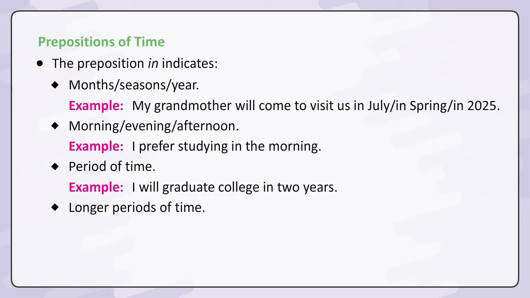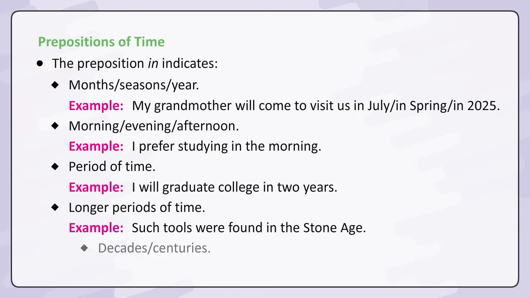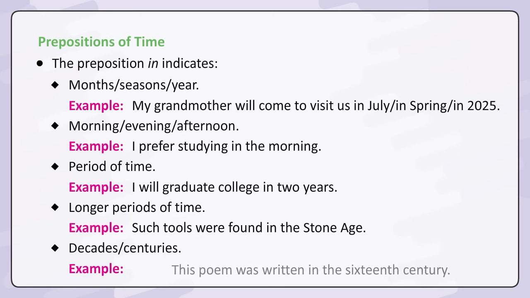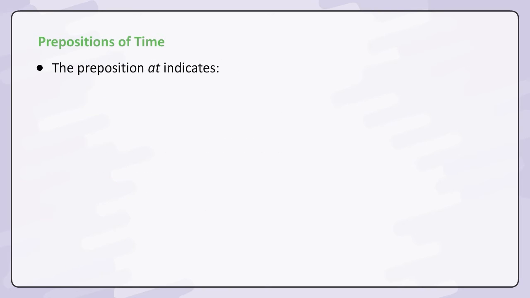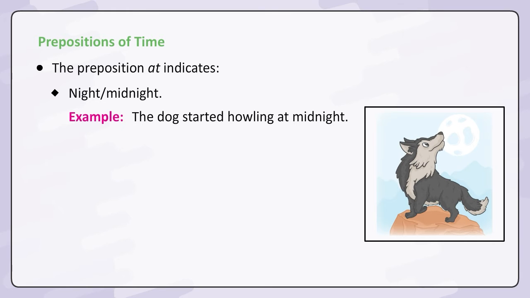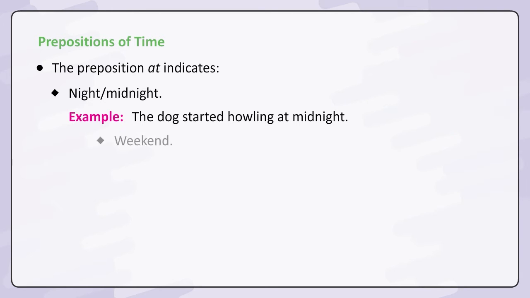Longer periods of time. Example. Such tools were found in the Stone Age. Decades, centuries. Example. This poem was written in the 16th century. The preposition at indicates night, midnight. Example. The dog started howling at midnight.